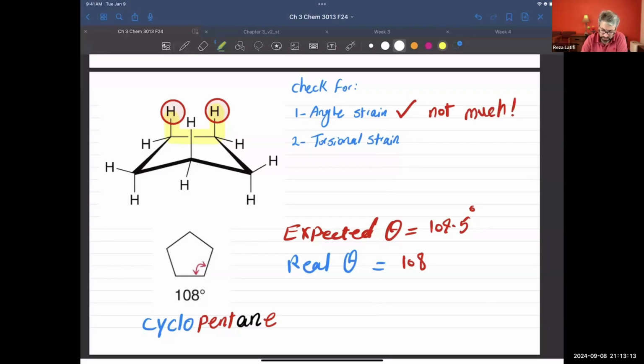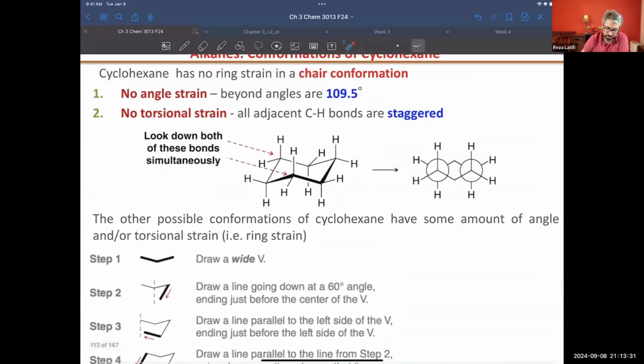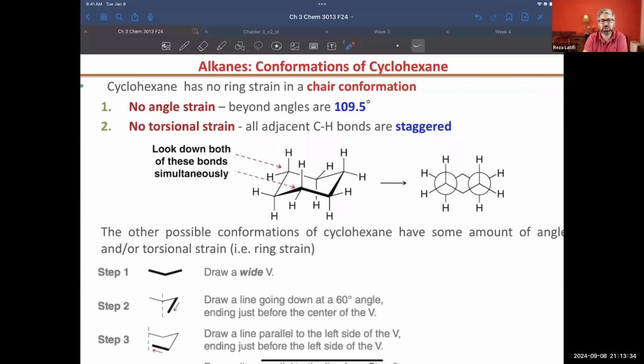You can also have a steric effect. Hydrogen is not going to create much steric effect, but it doesn't mean it is absolutely equal to 0. There is some repulsion there. Now, what will happen if we add one carbon to cyclopentane? In that case, we get cyclohexane. Cyclohexane does not have angle strain, and there is no torsional strain as well. That's really good news.